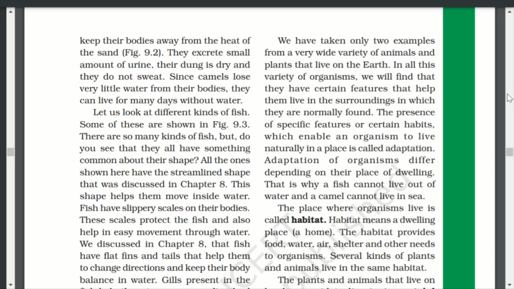Today we'll learn class 6 chapter number 9 part 2. So in the previous lecture, part 1, we read till here, so we'll start from here the part 2 session.